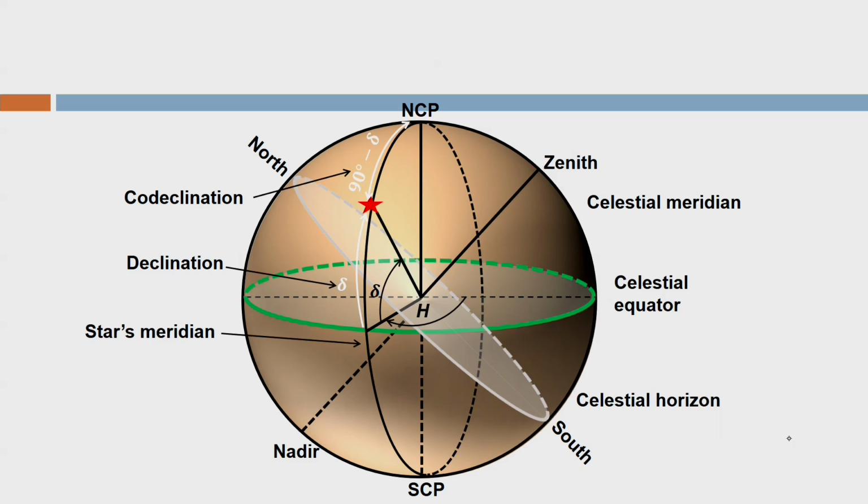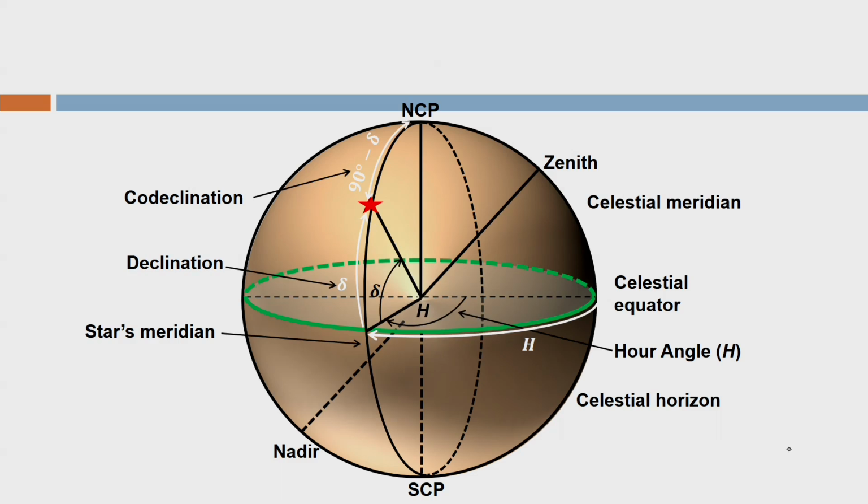So this is the hour angle measured here in the animation. Just try to relook if you do not understand. Again, I am going to show in the white color also. This is my hour angle h, and this is again my hour angle h. They are same. Also, this is my hour angle. Again, on the NCP I can see this is hour angle h, right. I hope you understood the concept of hour angle and declination.